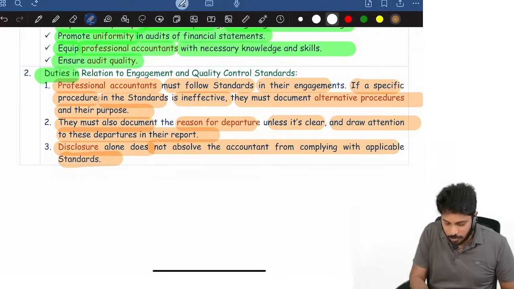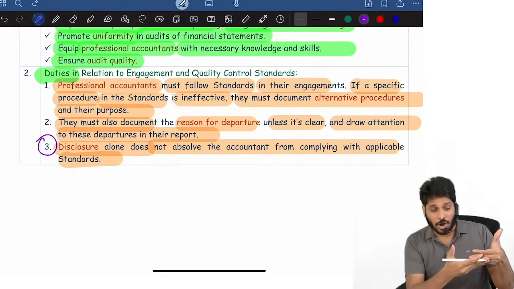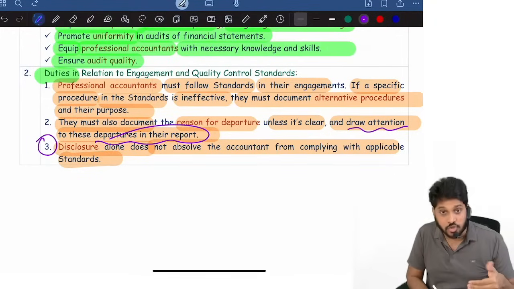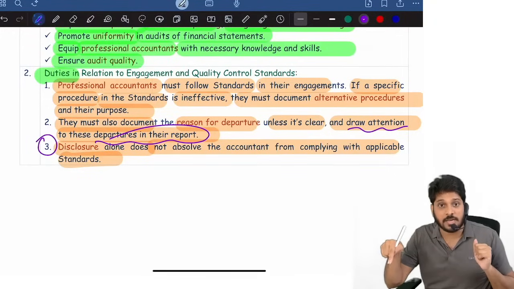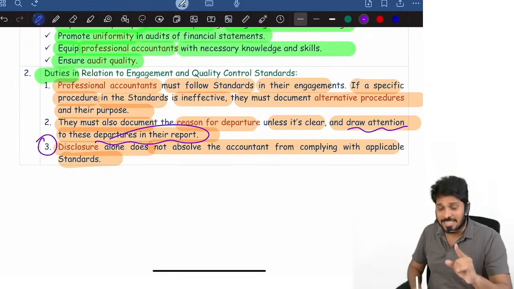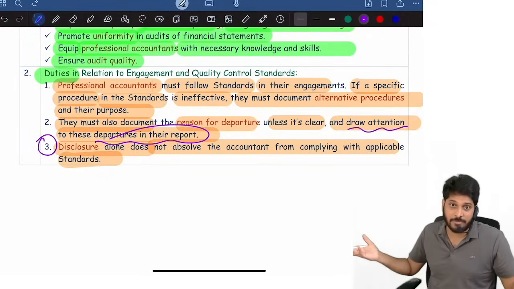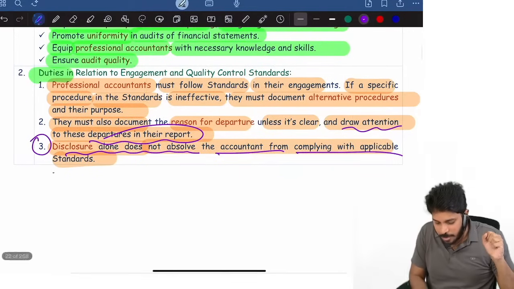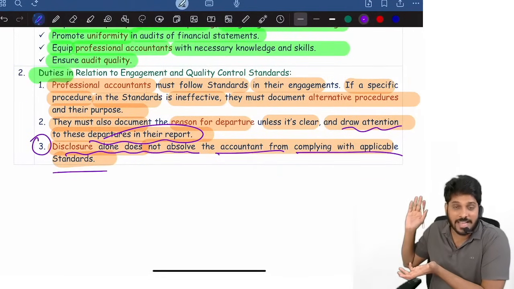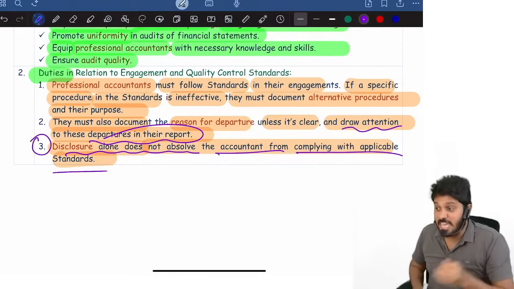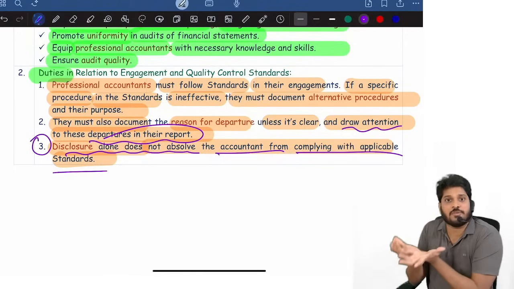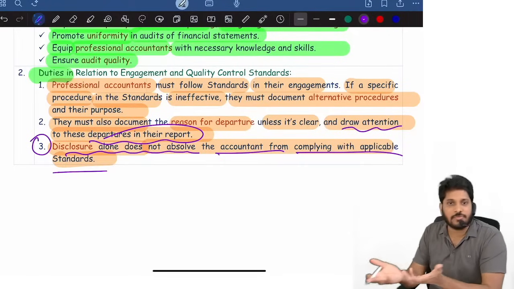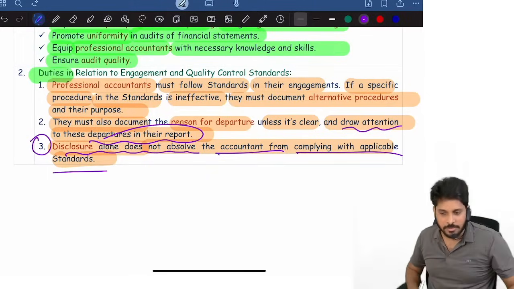Disclosure alone does not absolve. Sir, just because I am disclosing in the audit report, why? The auditor has to disclose and draw attention in the audit report. If any standard you didn't follow, you need to mention it clearly. But just because you are mentioning it in the report, does it mean you can mention all the standards and escape from the work? No. Disclosure alone does not absolve the accountant from complying. Just because you're disclosing that you didn't verify as per so and so standard, you are not exempted. There must be genuine difficulty why you did not follow some procedure. Just because you're disclosing, I did not follow 200, I did not follow 500, I did not follow 505, you're not escaped.